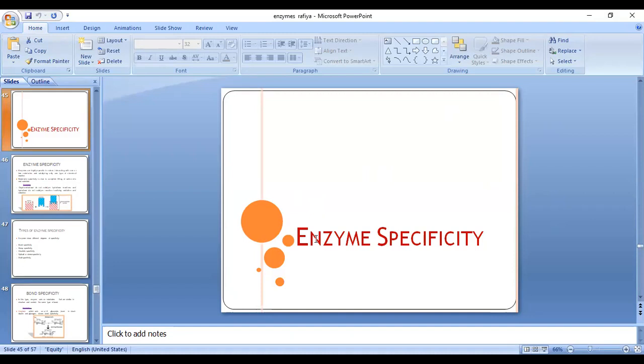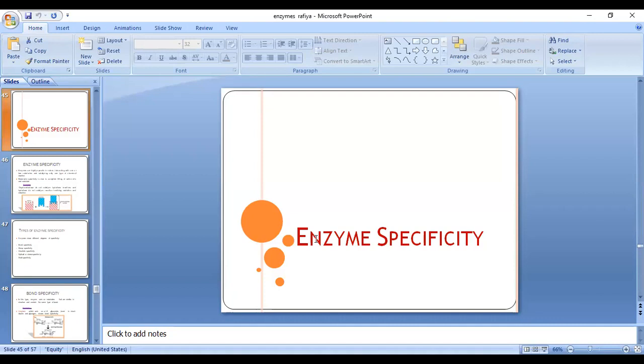That specificity of amino acids will accept only specific types of substrates, and they can carry out specific chemical reactions only. Enzymes are biocatalysts. They can catalyze biochemical reactions by speeding up the reaction, by lowering the activation energy, and by providing an alternative pathway where the transition state has the lowest energy. So this is the job of an enzyme.